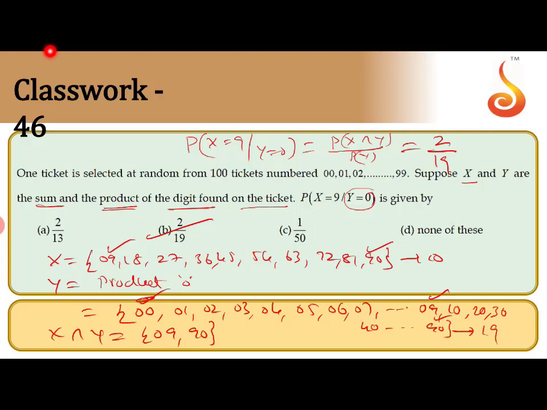So first, X is sum equal to 9. Sum 9, how many are possible? 09, 18, 27, 36, 45, 54, 63, 72, 81, 90. The product is 0, that means 00, 01, and so on. Here a total of 19 combinations come. The X intersection Y is only 2 combinations, 09 and 90. So the probability of X equal 9 given Y equal 0 is given by P of X intersection Y by P of Y. That gives 2 by 19.